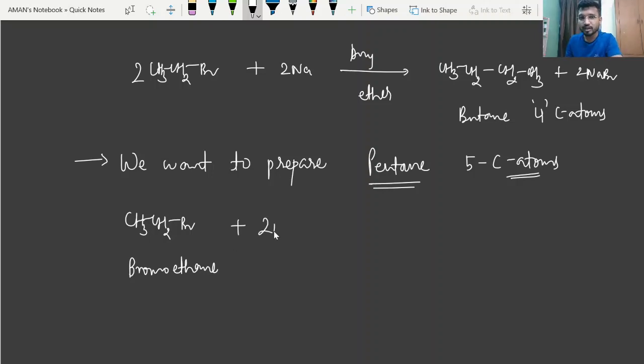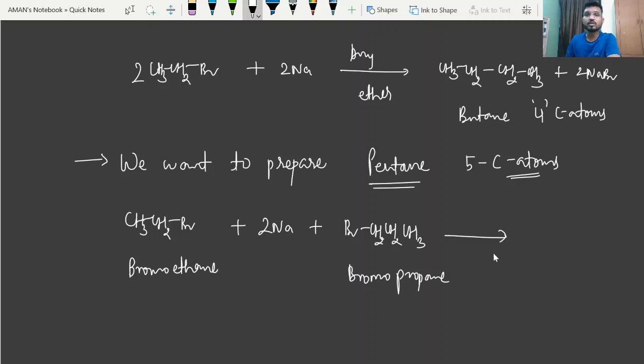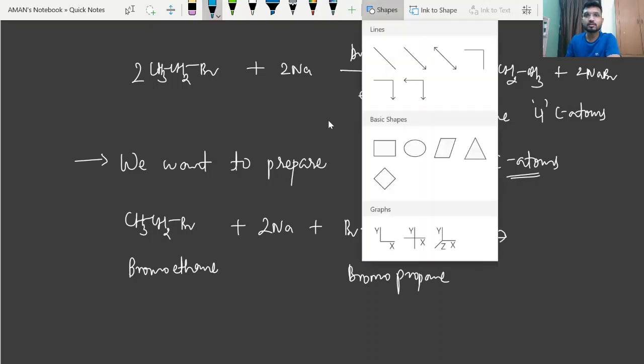So I write 2Na, and the three-carbon alkyl halide will be bromopropane, CH2CH2CH3Br.